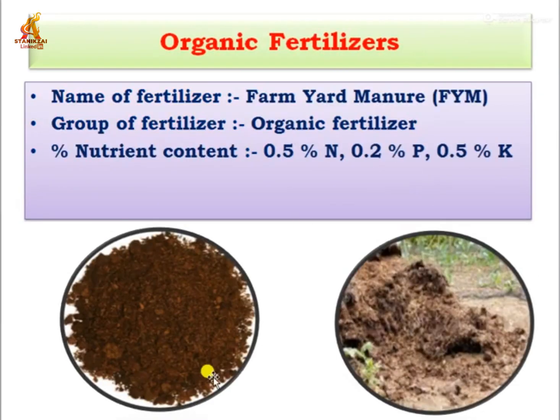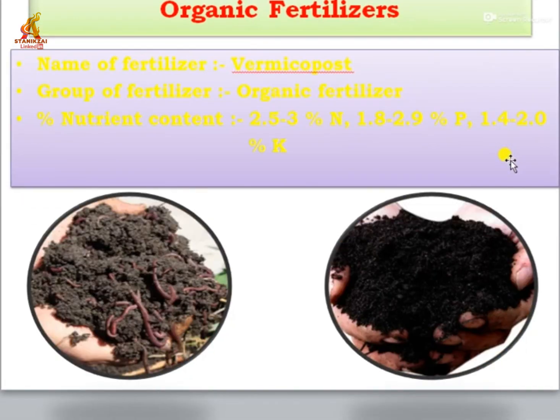Then organic fertilizers. The first one is farmyard manure, that is FYM. The group of fertilizer is organic fertilizer, and the nutrient content is 0.5% nitrogen, 0.2% phosphorus, 0.5% potassium. And next one, vermicompost. This is also an organic fertilizer, and the nutrient content is 2.5 to 3% nitrogen, 1.8 to 2.9% phosphorus, 1.4 to 2% potassium.